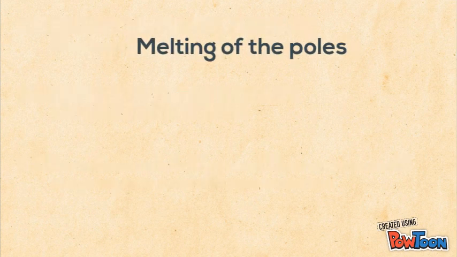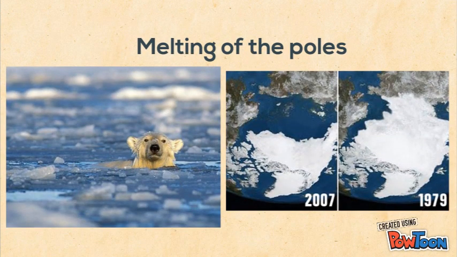Our next category is the melting of the poles. On one picture, we see a polar bear, and on the other, we see a satellite picture from 1979 to 2007. Obviously, there's a major difference in that the pole is getting smaller.